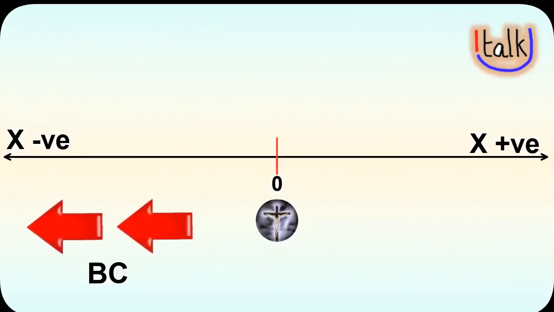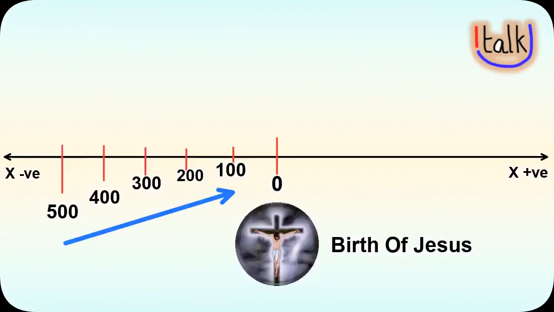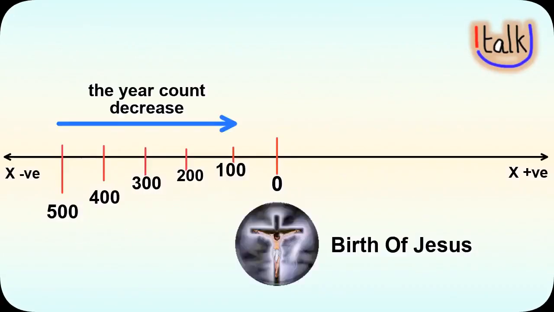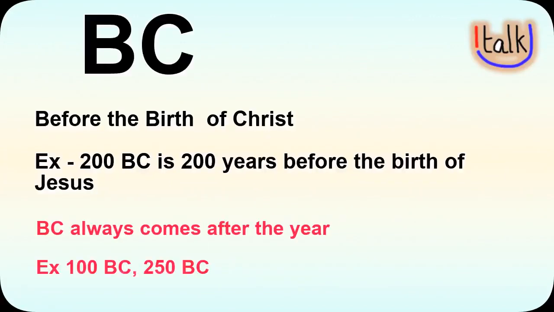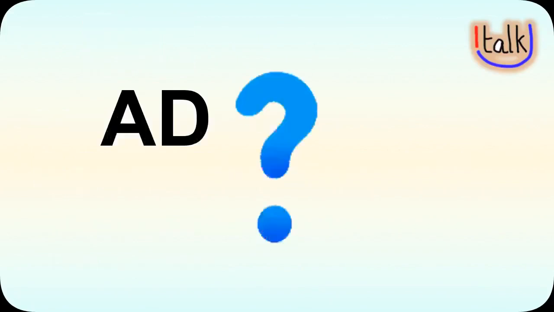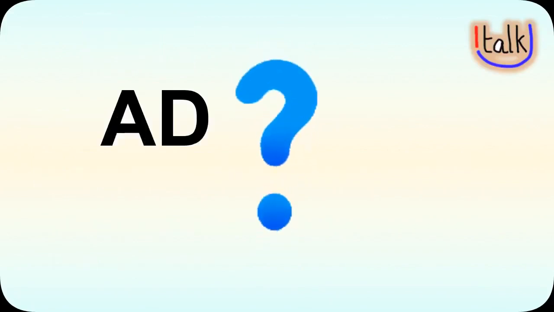BC is seen on the negative axis, so as the years move forward, you will find the numbers decrease. And one important thing about BC, the term BC always comes next to the year. Example, 100 BC, 250 BC.